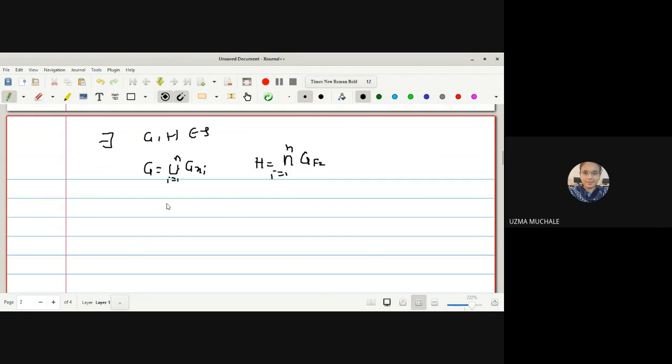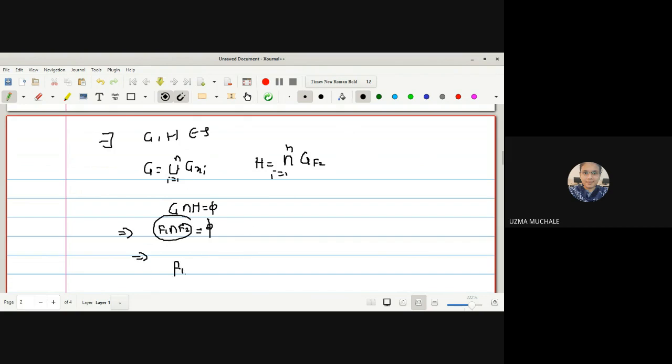As X and F2 are disjoint, or we can say X is not a member of F2, we can say G intersection H is the empty set. We started with the assumption that F1 and F2 are two disjoint closed sets, and hence we have found two disjoint open sets.